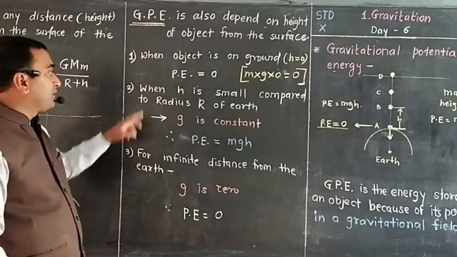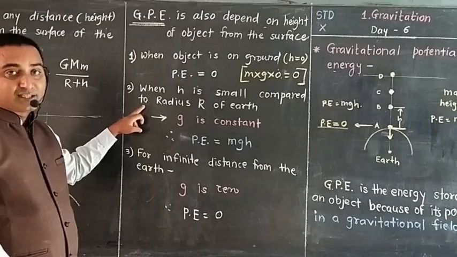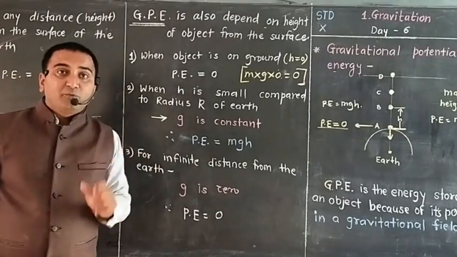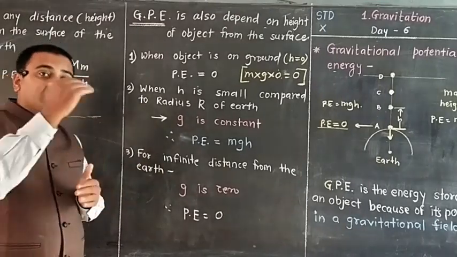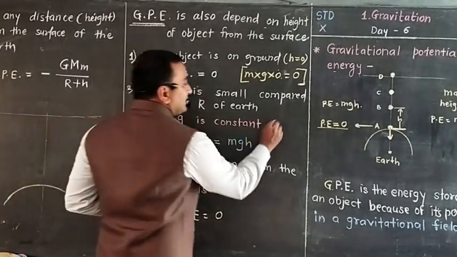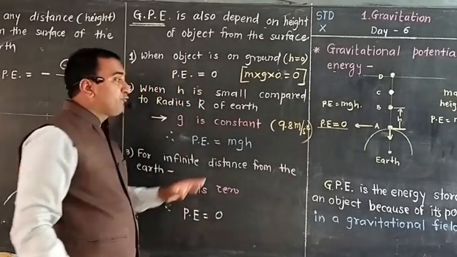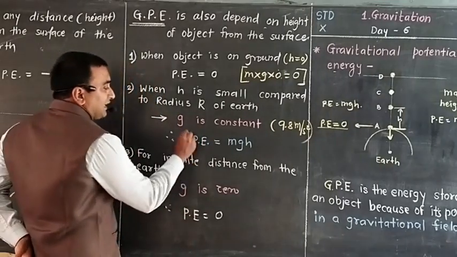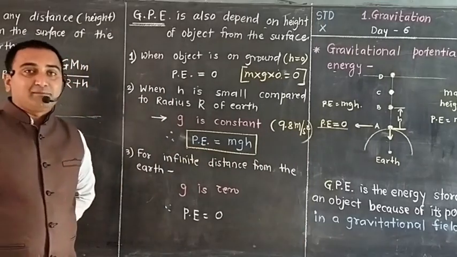Then the second point: when h is small compared to the radius of Earth, whether 1 kilometer, 2 kilometer, 3 kilometer or 10 kilometer from the surface of Earth, g is constant and that g is 9.8 meter per second square. For that constant g, at the smaller heights only, potential energy is calculated by the formula mgh.